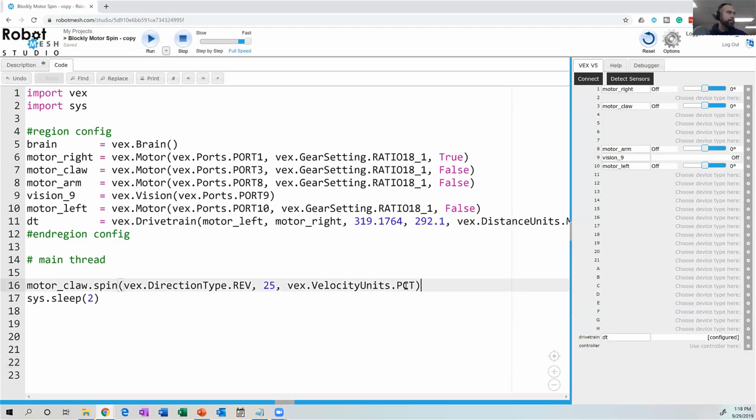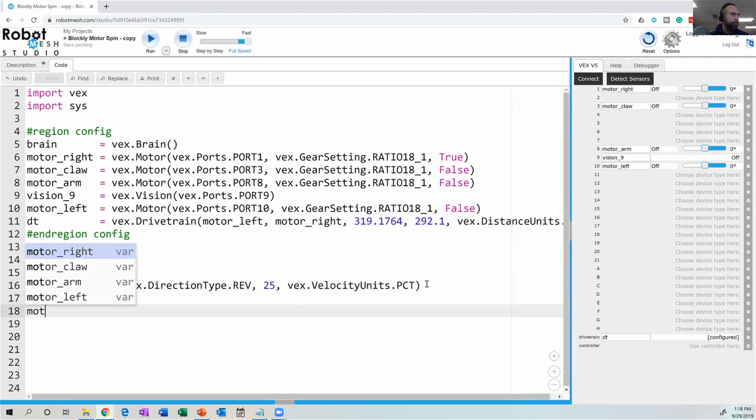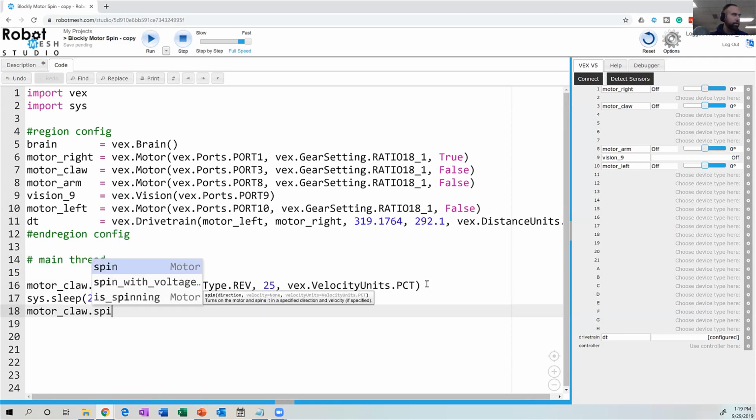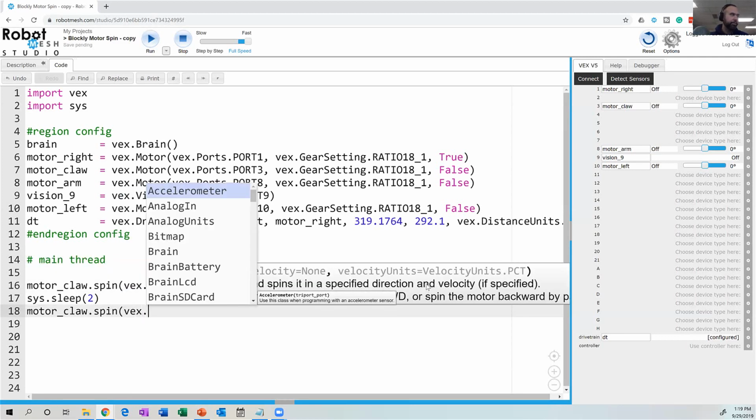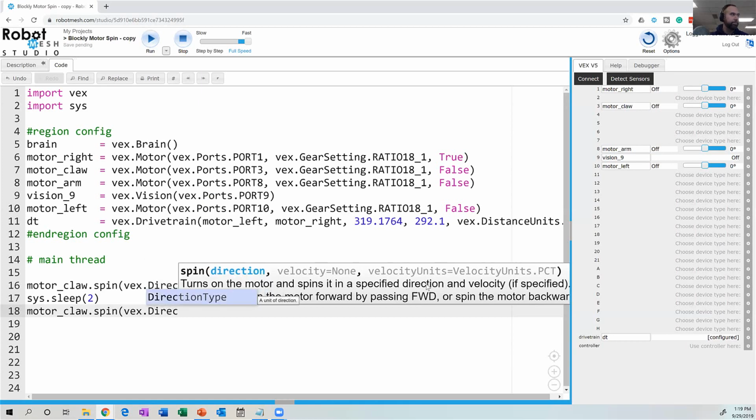So now I had this going in reverse at 25%. I could go something like, maybe it's going to hold for 2 seconds, and then it's going to go motor dot claw, motor claw spin, and it's going to spin in the other direction, right? So it's going to close.